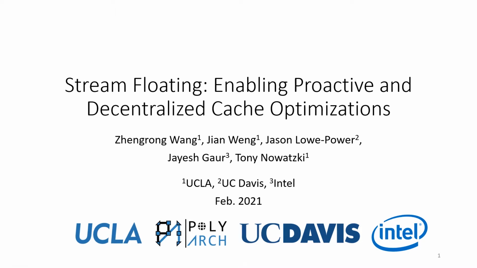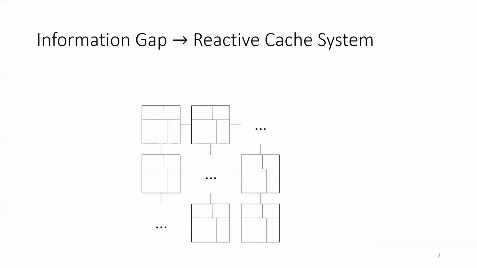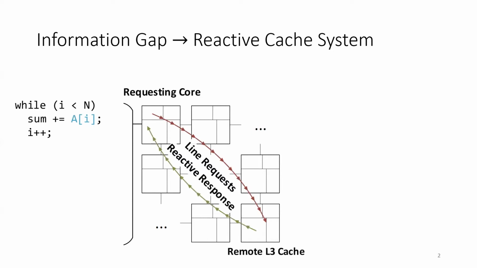Today I'm excited to share our work, Stream Floating: Enabling Proactive and Decentralized Cache Optimizations. As multi-core CPUs continue to scale up, the cache system and on-chip network have become increasingly important bottlenecks. Consider a multi-core system with mesh topology, and the simple program summing up an array A. Conventionally, the interface between the requesting core and the remote cache is based on simple request and response messages.